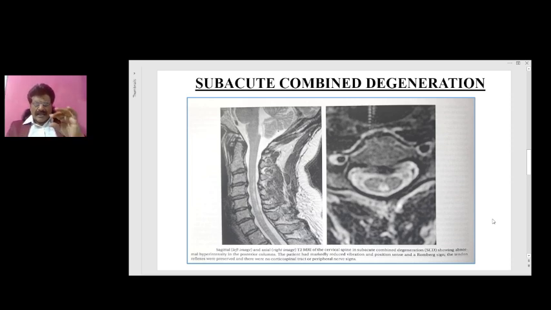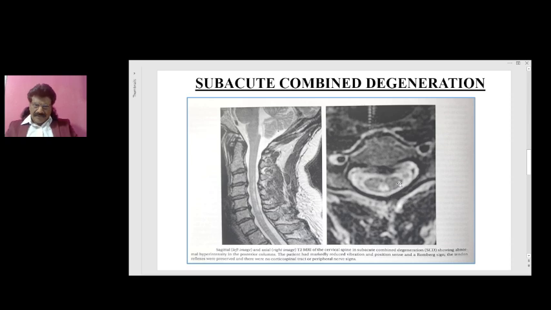Amongst the nerves, the large fibers which are well myelinated get affected. That means it produces large fiber neuropathy. The small fibers which are less myelinated are not affected by B12 deficiency, so it spares the small fibers. So it results in usually a large fiber neuropathy. So this is the subacute combined degeneration of the spinal cord.